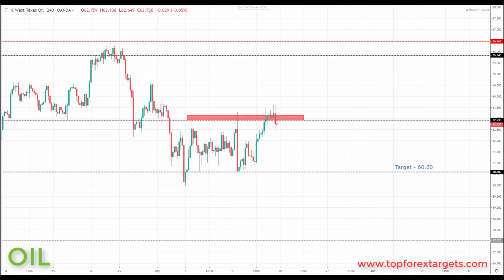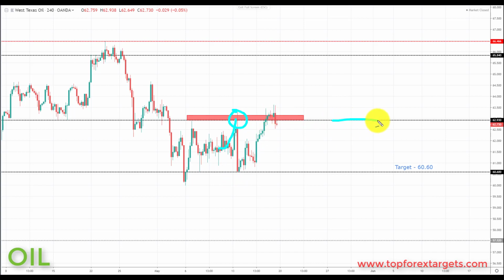So the next market we're going to look at is crude oil. Now, last week we were sitting in this area and we were looking for one move up into the 62.93, and we highlighted this as an area to look for potential shorting opportunities. We did actually have shorts from this area, came down very, very hard, and we missed the target outlined last week by just a handful of pips or so before rallying back up towards the 62.93, and this is where we start the week.